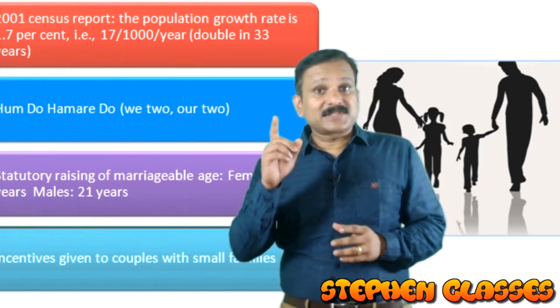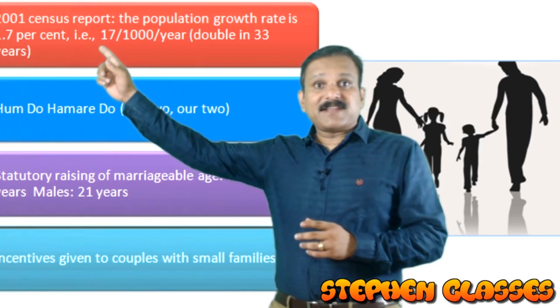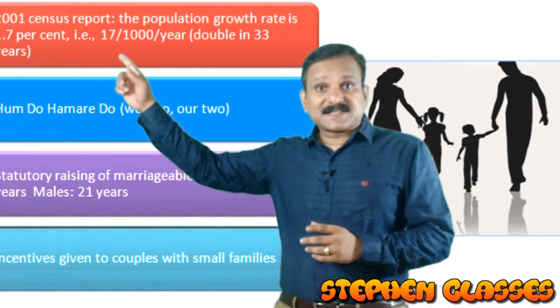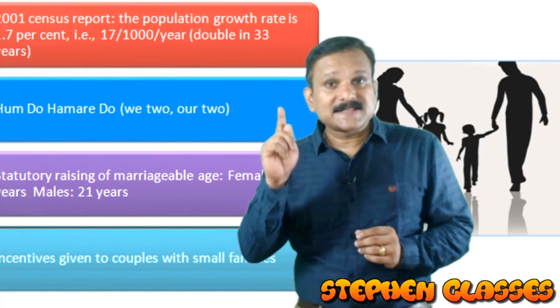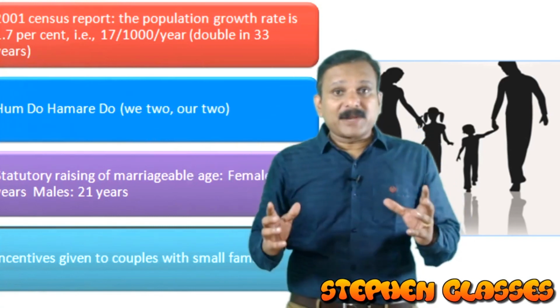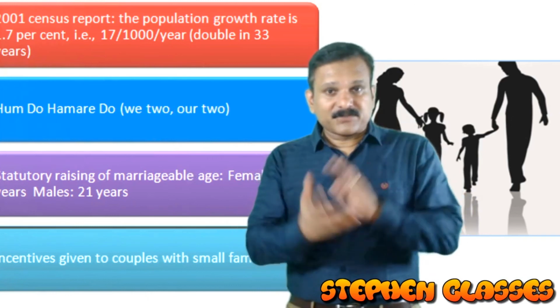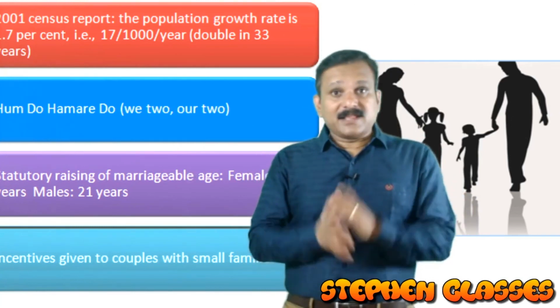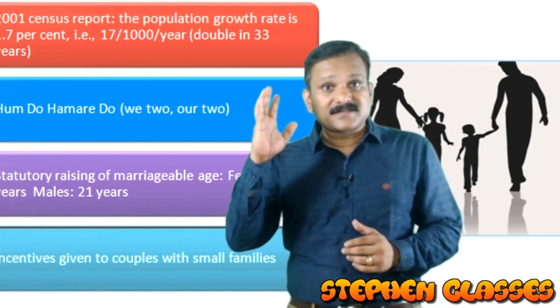So what is the growth rate in India according to the 2001 census? 17 persons per thousand per year. That means 1.7%. So our population is going to double every 33 years. You can say that the Indian population is doubling every 33 years.